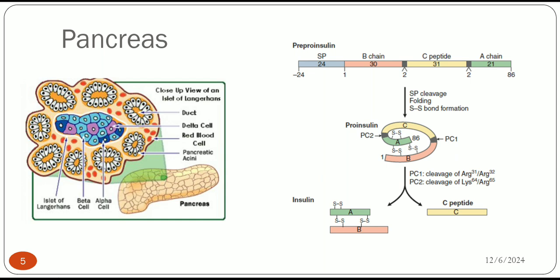So first pre-proinsulin is produced, which has an A chain, C peptide, and B chain. From there, after signal peptide cleavage, folding, and disulfide bond formation, it produces proinsulin, and then finally the C peptide is released and forms the insulin, which contains an A chain and a B chain of 51 amino acids.